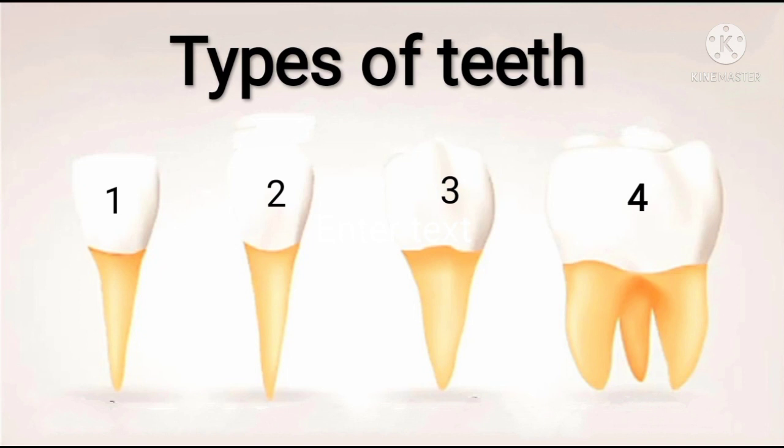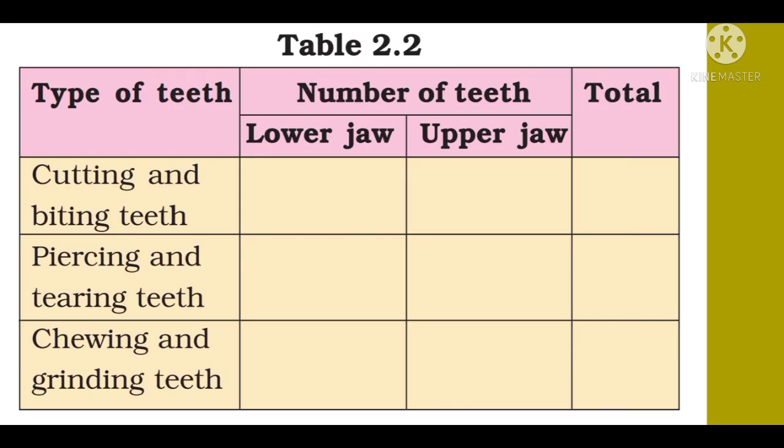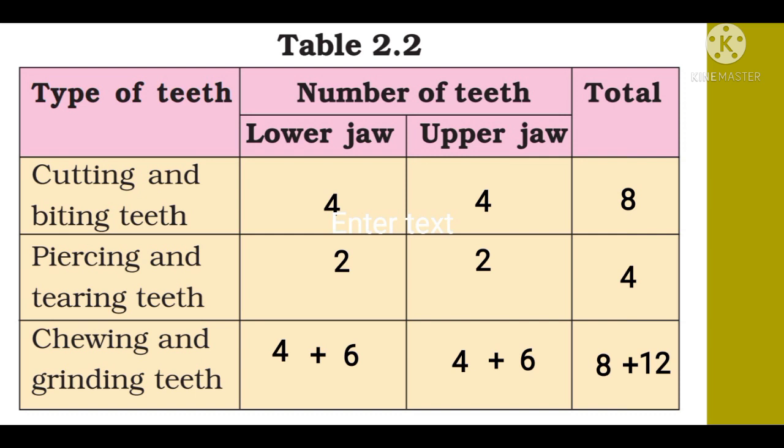Third is premolar teeth. These are located after the canine teeth. These are 8 in number, 4 in the upper jaw and 4 in the lower jaw. Fourth is molar teeth. These are 12 in number, 6 in the upper jaw and 6 in the lower jaw. Both are chewing and grinding teeth. Thus, there are total 32 teeth found in the mouth.